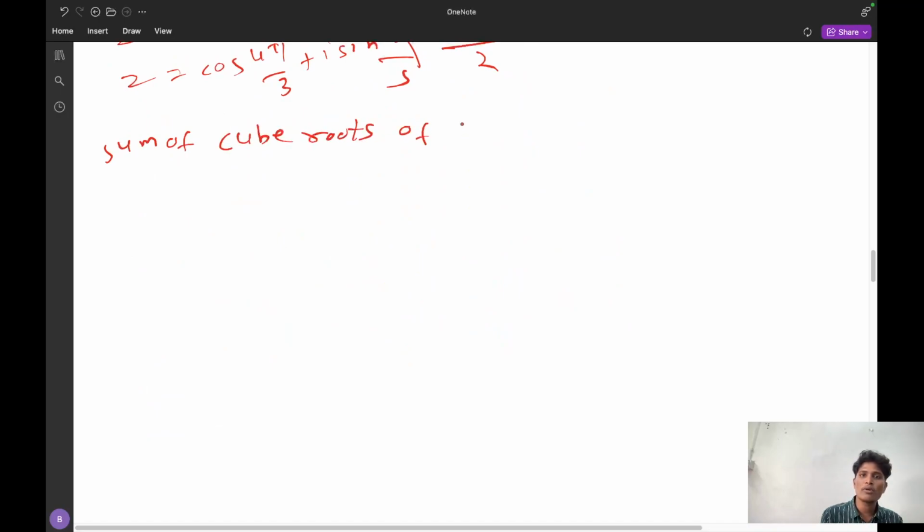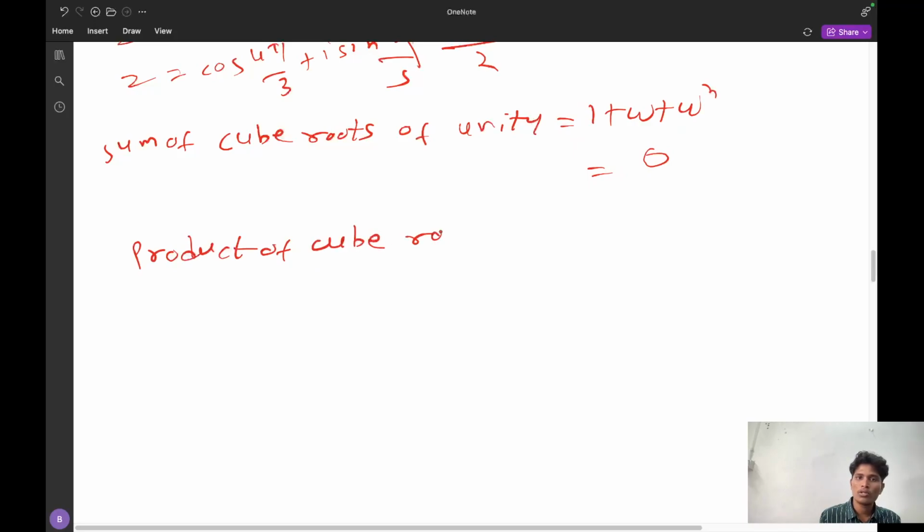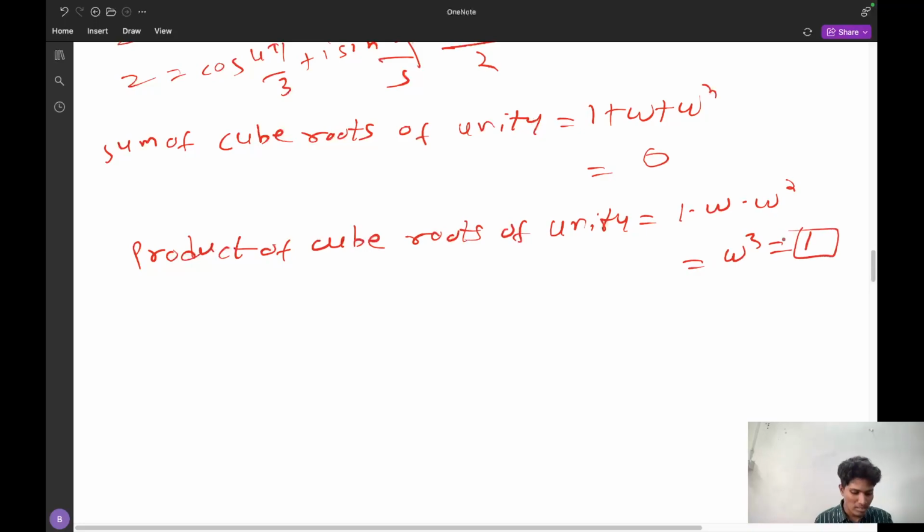With this, there come important properties, that is the sum of cube roots. What is the sum of cube roots of unity? That is 1 plus omega plus omega square. What is the sum? The sum is 0. And what is the product? The product of cube roots of unity equals 1 into omega into omega square, that is omega cube. The omega cube value is 1. These results you have to remember.